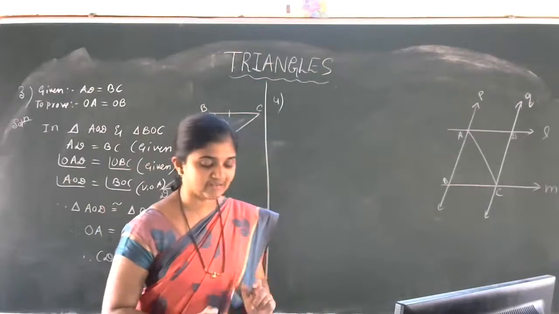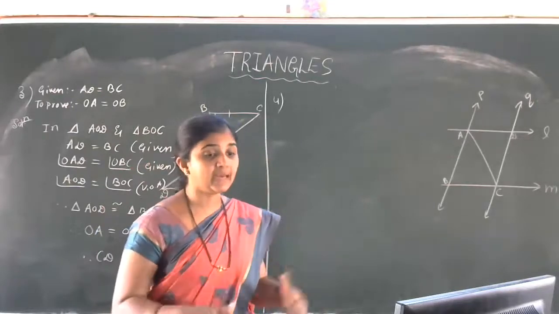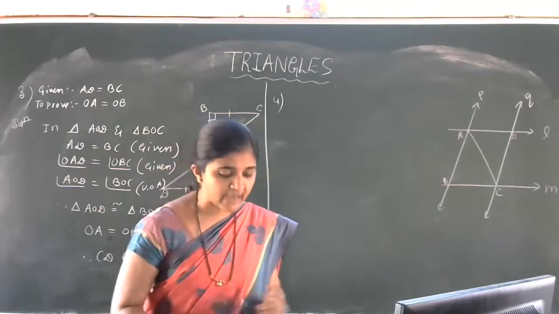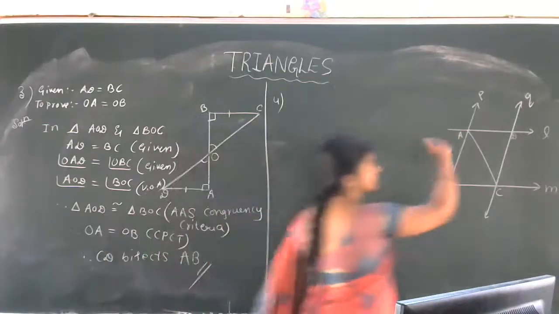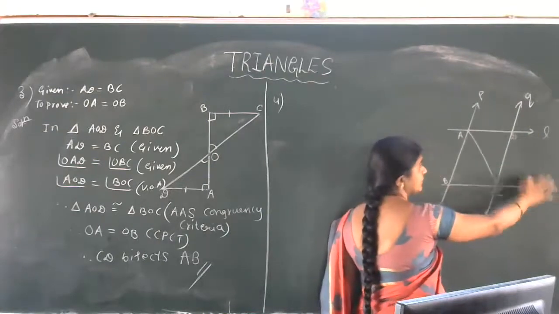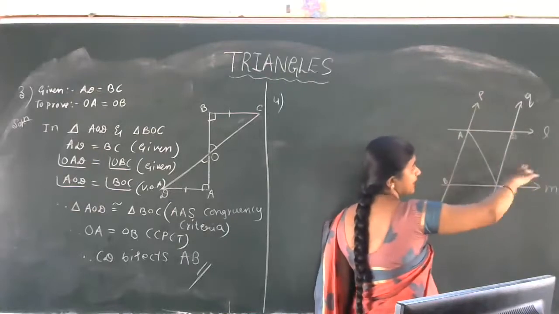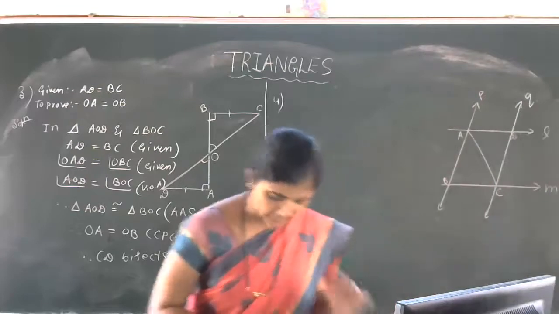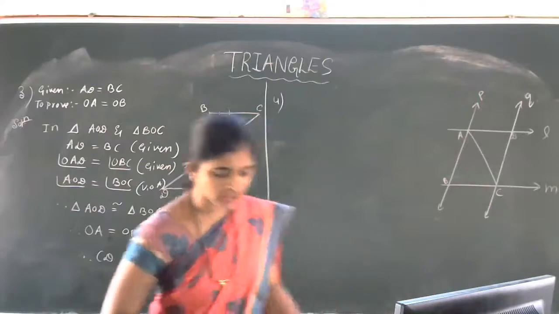Fourth question is like this. L and M are two parallel lines intersected by another pair of parallel lines P and Q. Are you observing this one? The L and M diagram is visible now, students. L and M are parallel lines, and P and Q are parallel lines. Show that triangle ABC is congruent to triangle CDA.